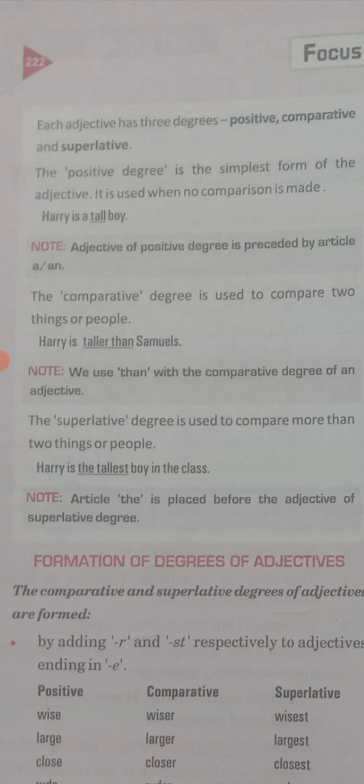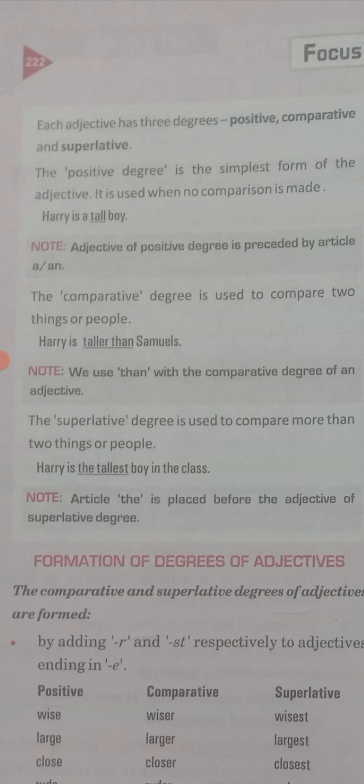Comparison, remember, we always do between two. So when you are comparing one with another, there you are using two persons. Like the example mentioned here, Harry is taller than Samuel. So here you are doing comparison between Harry and Samuel. So comparison you have to do between two.